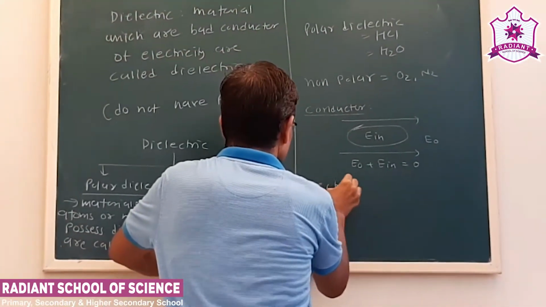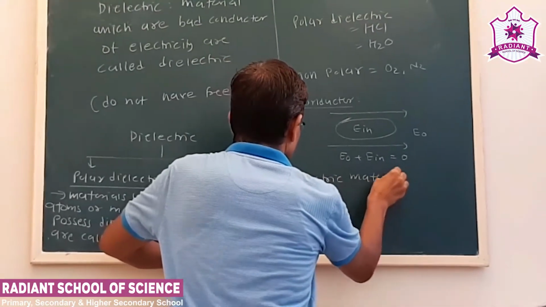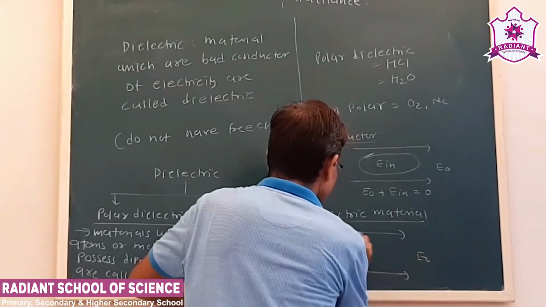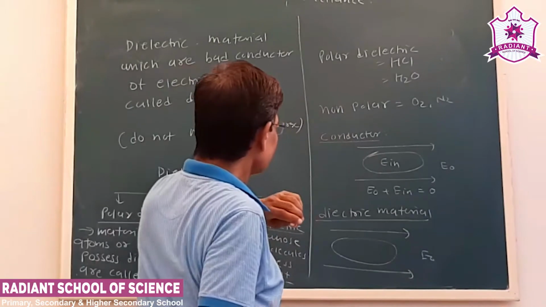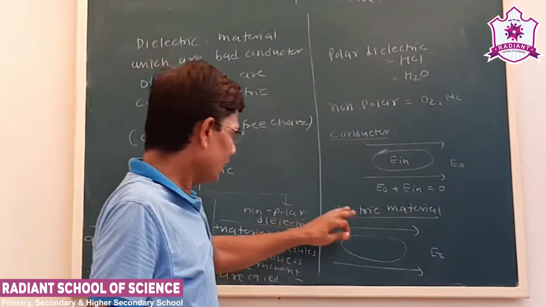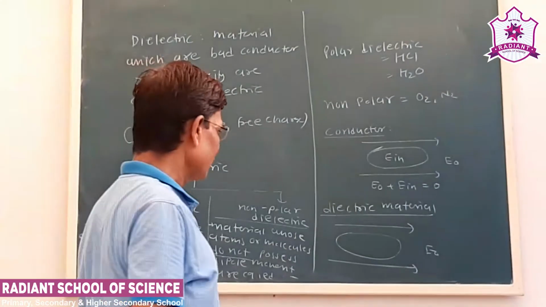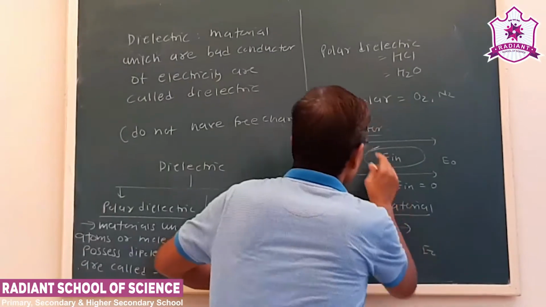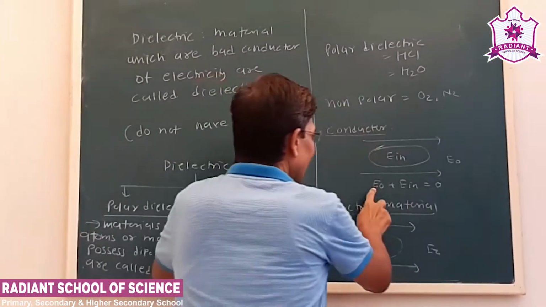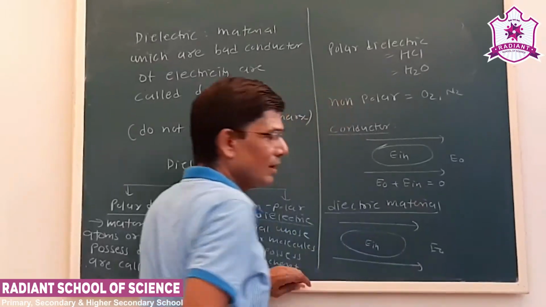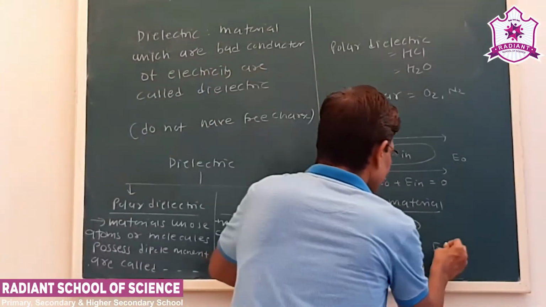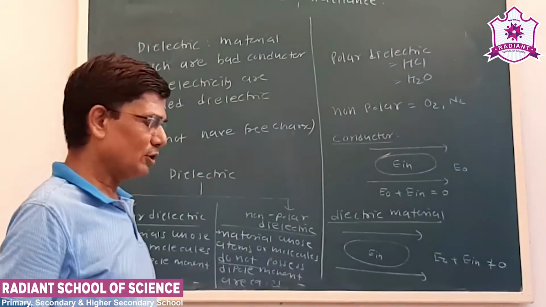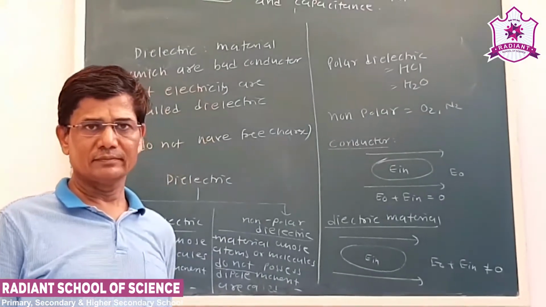But see, the dielectric materials. Suppose there is a uniform external field and we place a dielectric material inside the uniform external field. But in that case, see, what we have seen in case of conductor, E0 plus E_in is 0. But in case of dielectric material, E0 plus E_in is not equal to 0. How is this not equal to 0? That we have to see in the subsequent topics.